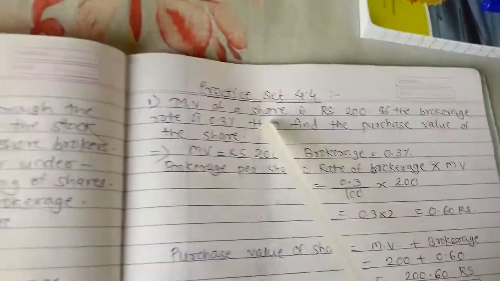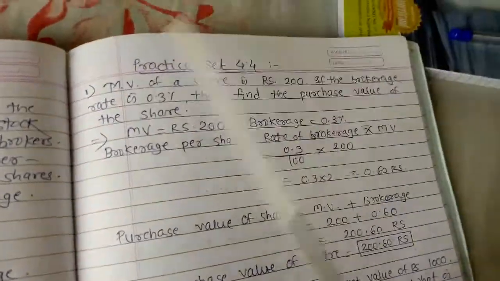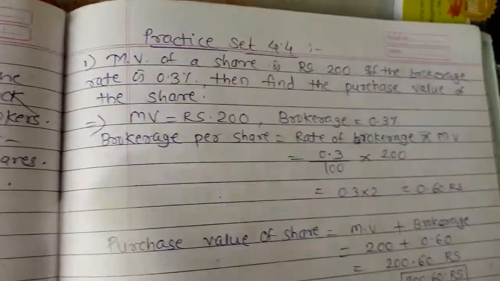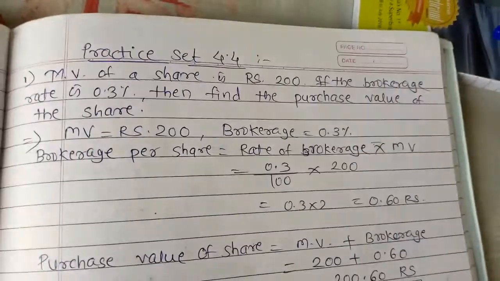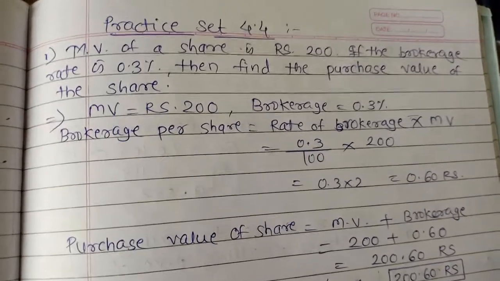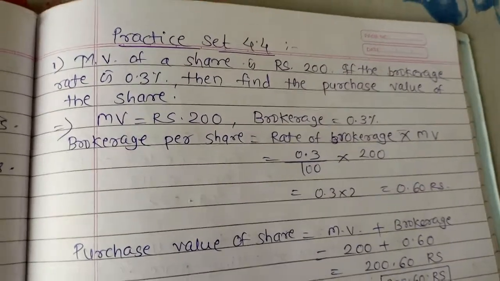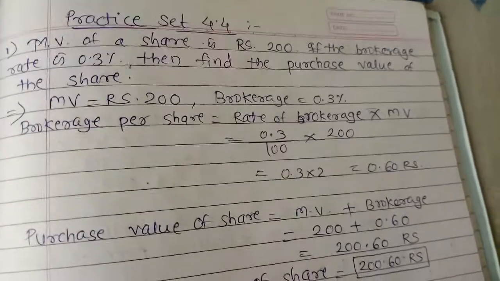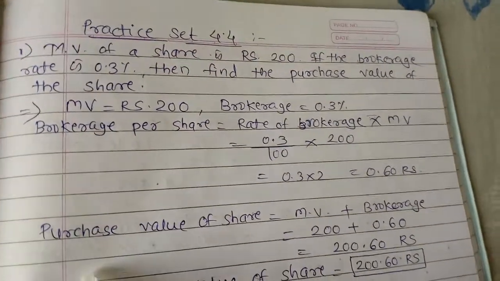Now we are going to see the practice set of this exercise, that is 4.4. The market value of a share is rupees 200. If the brokerage rate is 0.3%, then find the purchase value of the share.